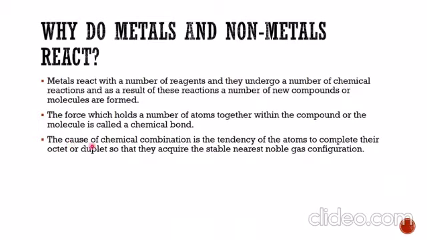And next he is saying the cause of chemical combination is the tendency of the atoms to complete their octet or duplet so that they acquire a stable nearest noble gas configuration. So what is the octet? Octet means in the outermost shell they want to complete 8 electrons, and duplet means in the first shell a maximum of 2 electrons that can be attained by the element.